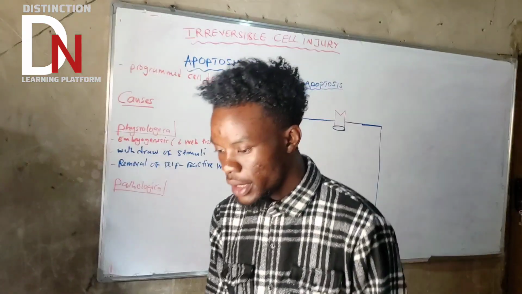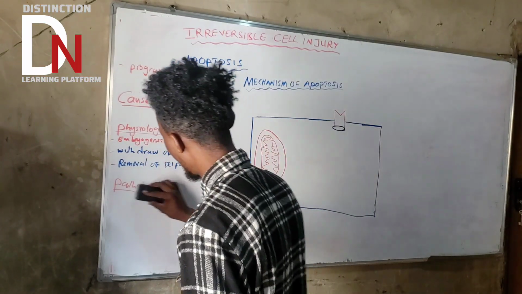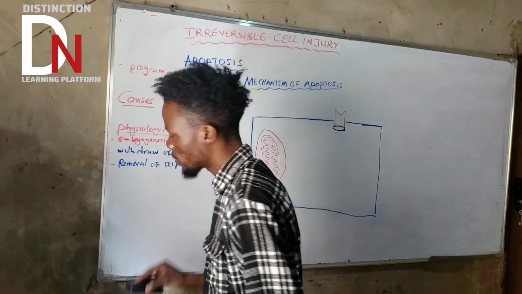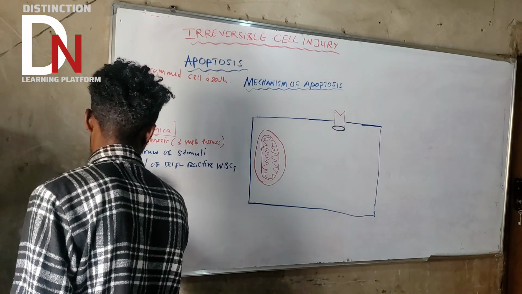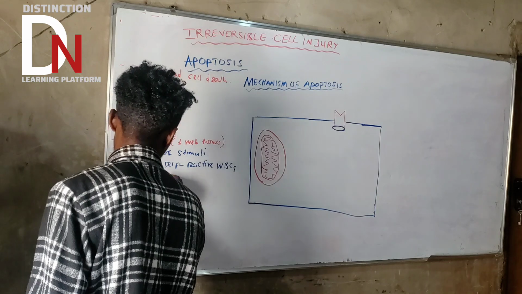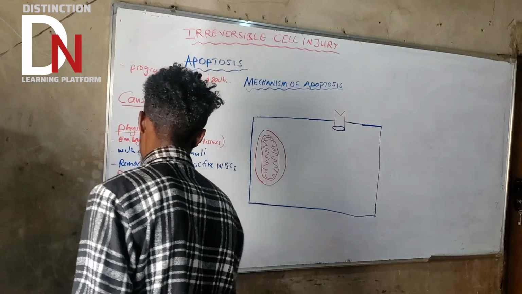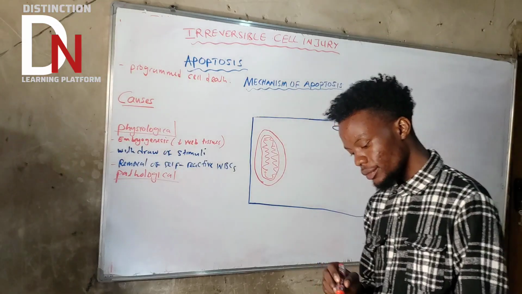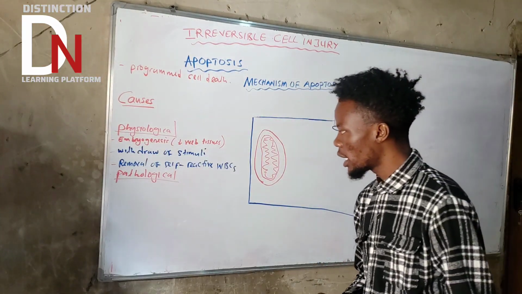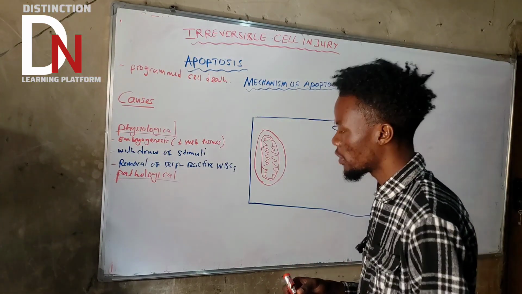Now let's talk about the very, very important part, the pathological causes of apoptosis. So what is a pathological cause of apoptosis? Basically it is because of an underlying disorder. So what is the first pathological cause of apoptosis?